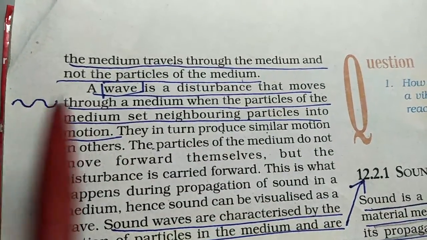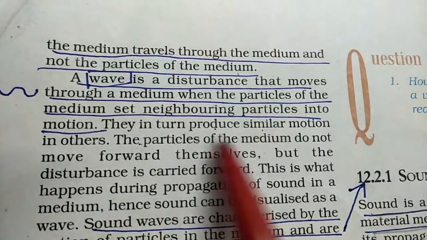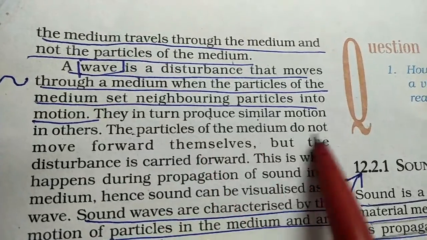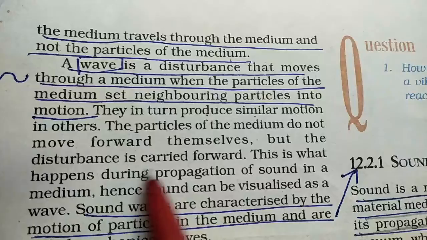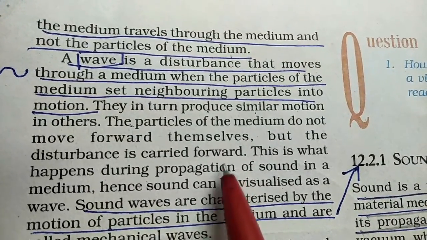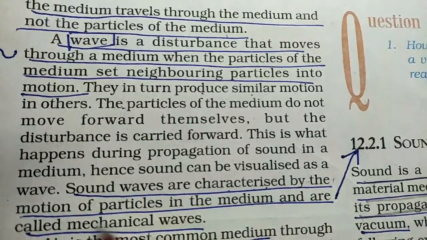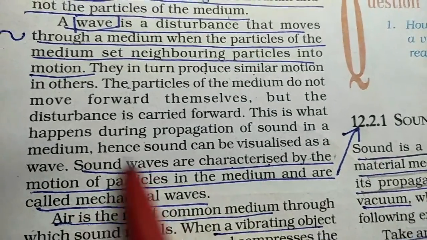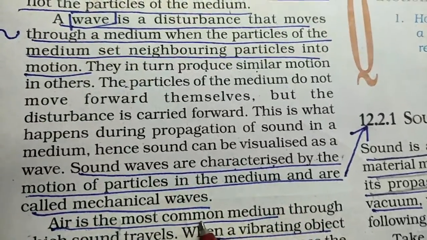Suppose this medium is air. In this air the particles are disturbed, and they in turn produce similar motion in others. So the particles of the medium do not move forward; only the disturbance is carried forward. Sound waves are characterized by motion of the particles in the medium, and they are known as mechanical waves. Because sound needs some medium to propagate, they are known as mechanical waves, and air is the most common medium.